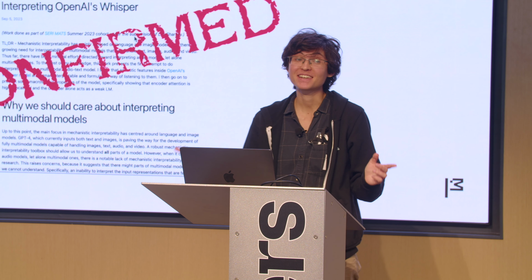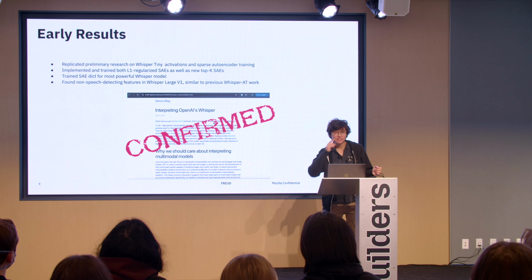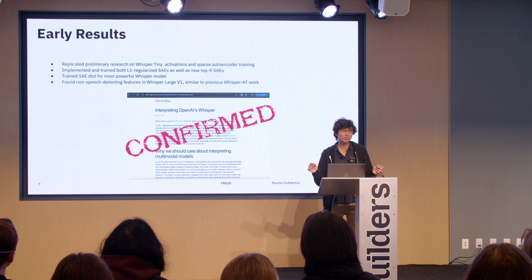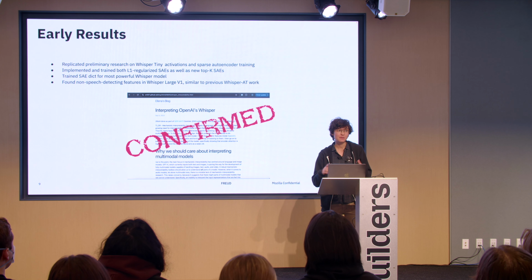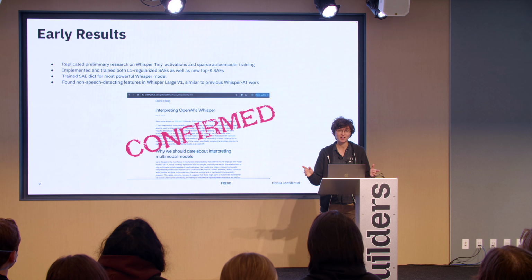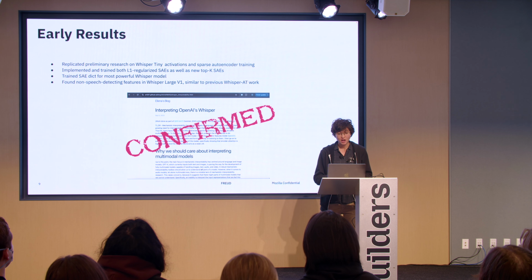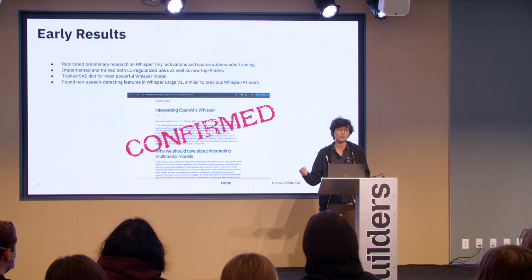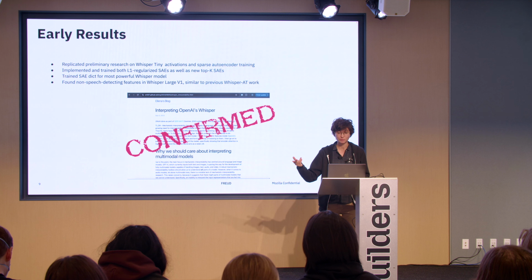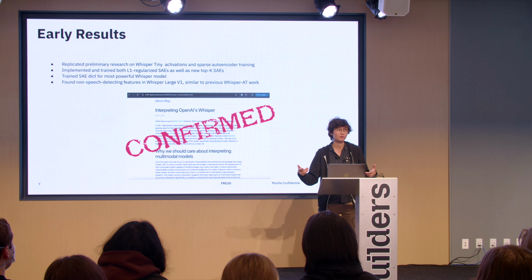So interesting stuff that I've discovered with this UI. I did find one preliminary work on specifically analyzing the smallest model in the Whisper family, and I managed to replicate all of those results. So that was pretty cool. I've also implemented the same technique Anthropic used to discover the Golden Gate feature for various models in the Whisper family, and you can download those checkpoints off Hugging Face.